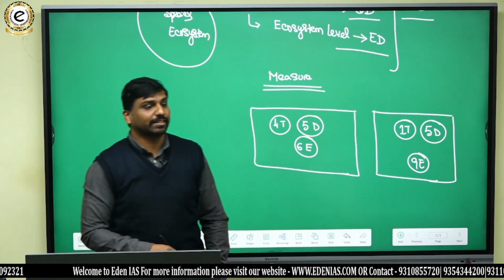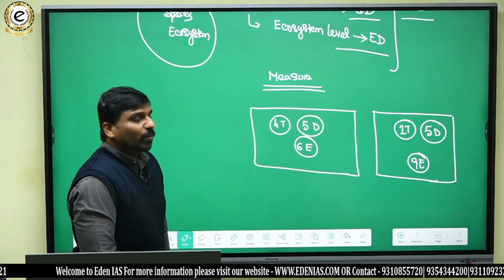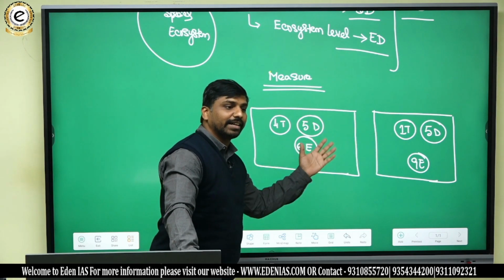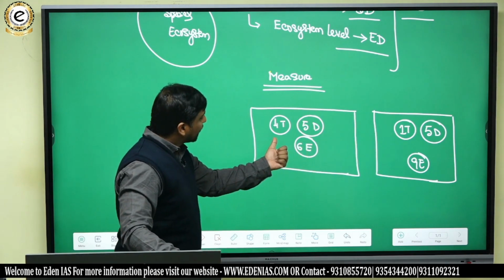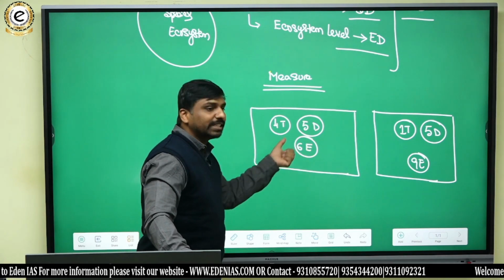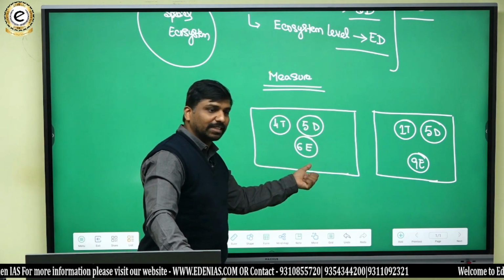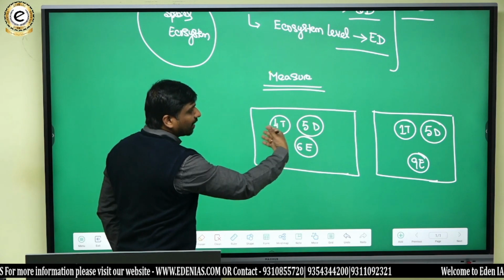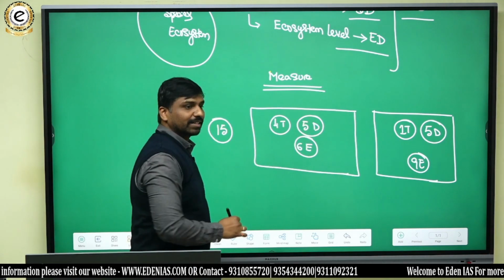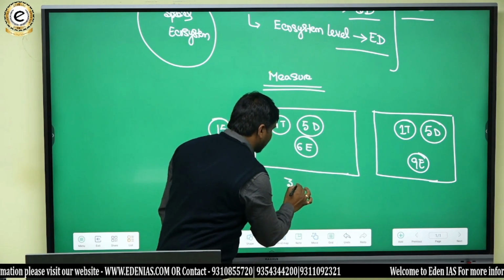So what is the difference between here and here? You can see animals are there, and if you see the distribution of animals living in that, the total number of animals in both is 15 animals living. Okay, so 3 species are living.